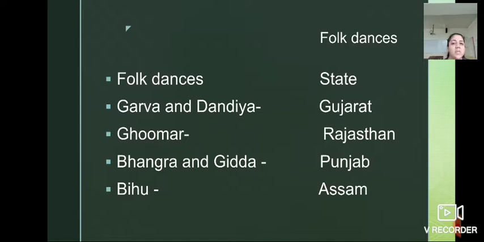So these are the famous folk dances and which state they belong to. The first one is Garba and Dandiya, which is related to Gujarat. Second, Ghumar, which is related to Rajasthan. Then Bhangra and Gidda, which is related to Punjab. And the Bihu dance style, which is related to Assam.